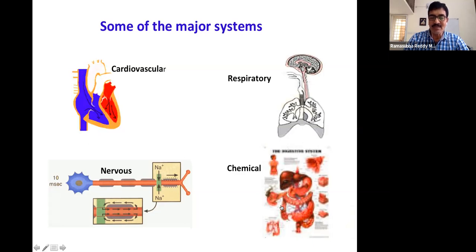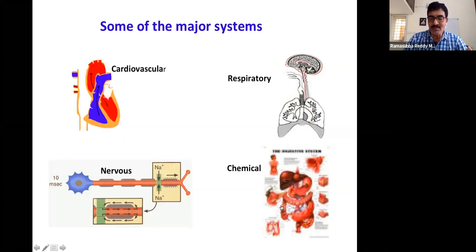That energy will be transferred into the blood, and the blood will circulate this energy to different cells of the body. So there are different systems: cardiovascular, respiratory, nervous, chemical, endocrine.